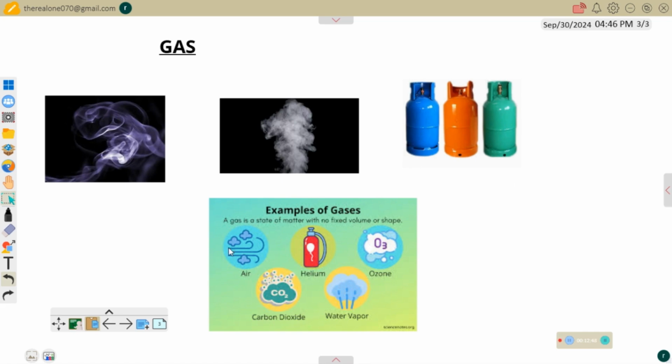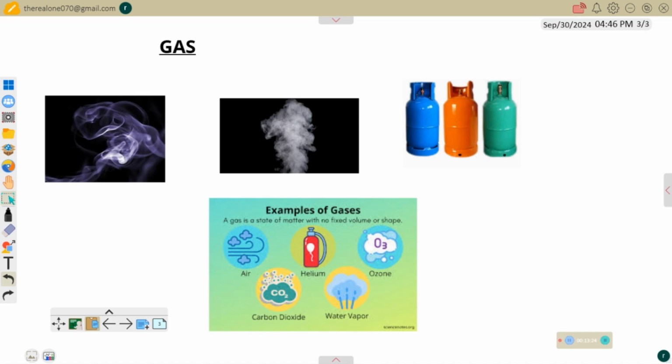So look at several other examples of gases here. The air that we breathe in is a gas. The atmosphere itself is a gas. The carbon dioxide that we breathe out is a gas. Helium is a gas. We have the ozone layer at the upper part of the atmosphere, which helps us to prevent the ultraviolet ray of the sun. So that's also a gas. The water vapor in the atmosphere is also a gas, and the steam that comes out when water has reached its boiling point is also a gas.